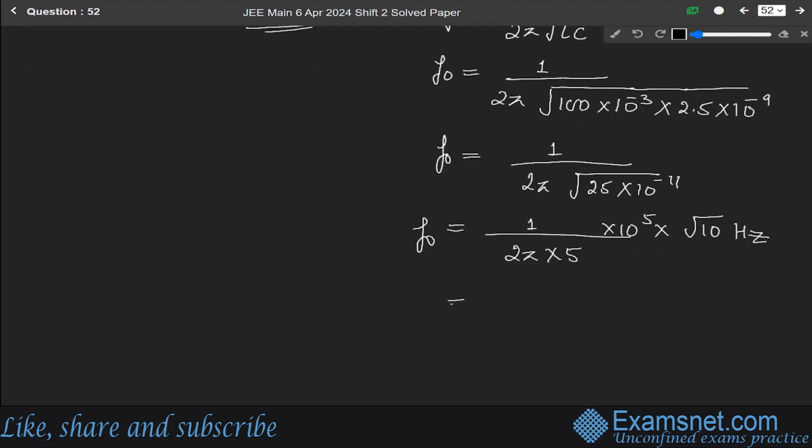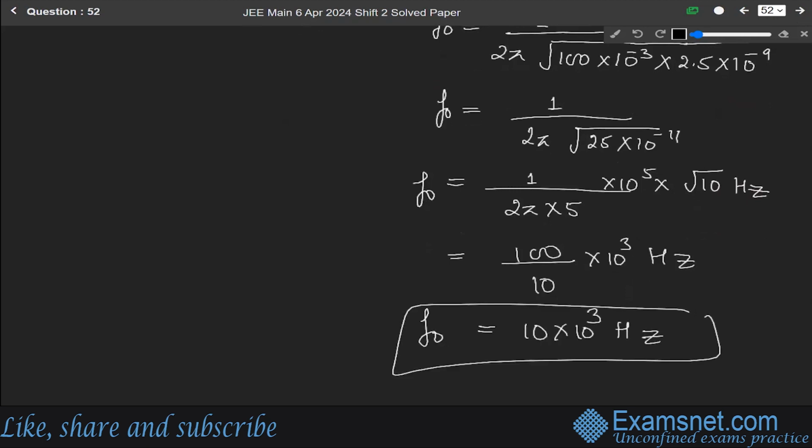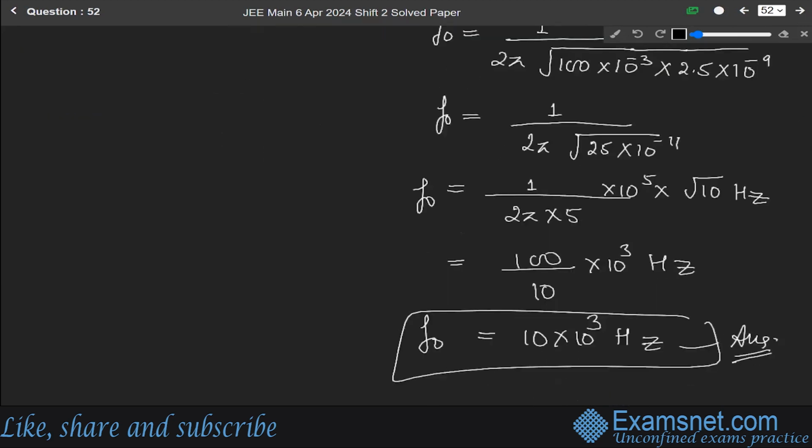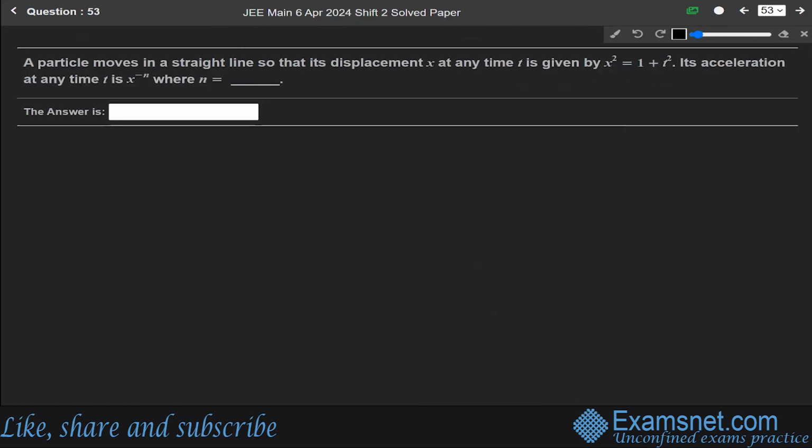So it will be equal to 100 over 10 into 10 to the power 3 hertz. Simplifying it more, we get the frequency f naught as 10 into 10 to the power 3 hertz. So this is the final answer. So comparing it with that given in the question, it will be 10 into 10 to the power 3 hertz. Now next question 53.